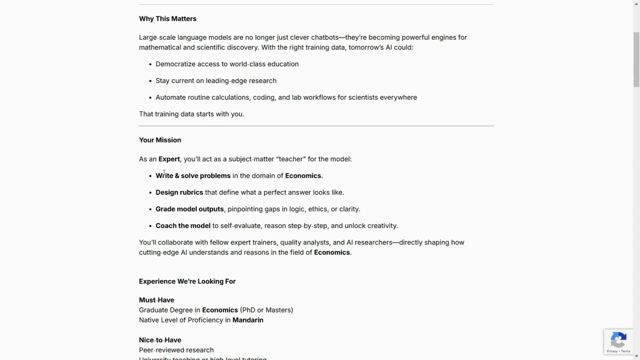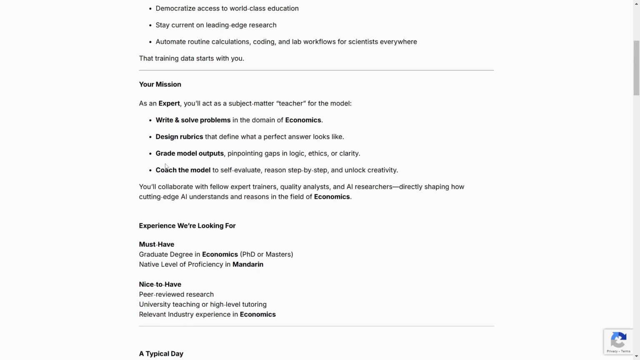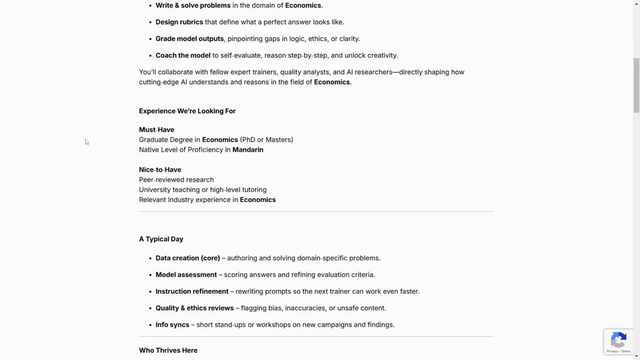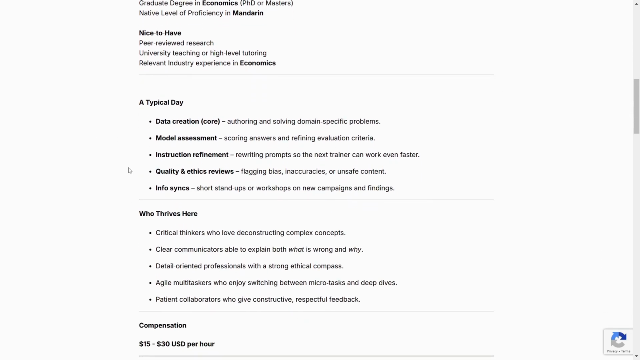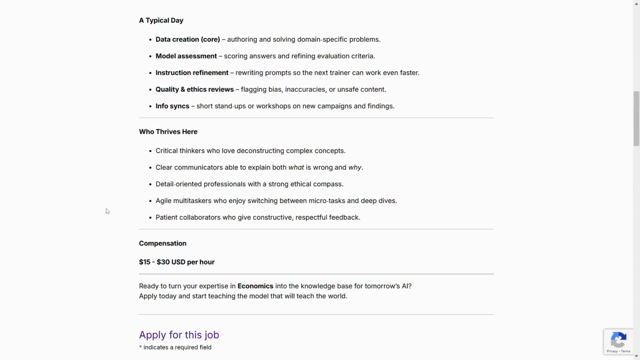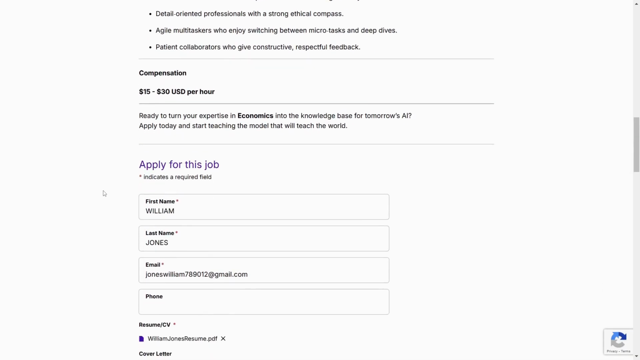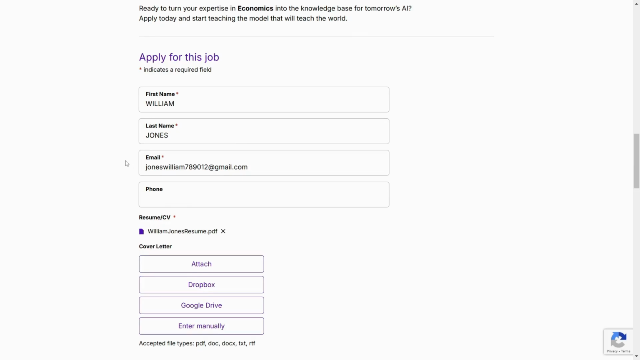Okay, now for this one, you can see our mission is to do what? Write and solve problems, design rubrics, grade model outputs, coach the model. So it's basically just training the AI. Okay, and then you can see everything they've listed here. They are paying $15 to $30 USD per hour, and we're going to do the same process.